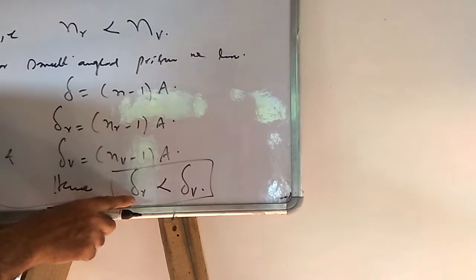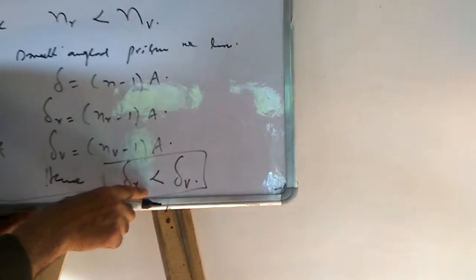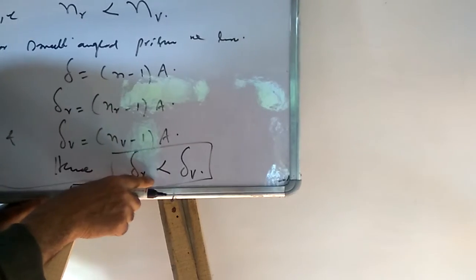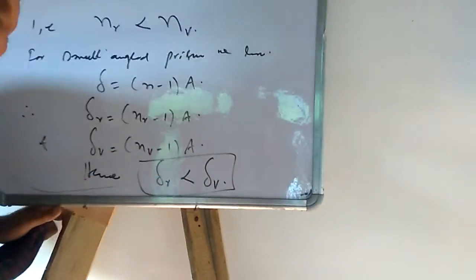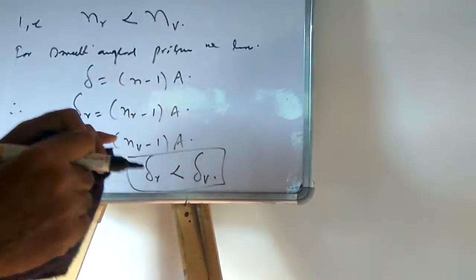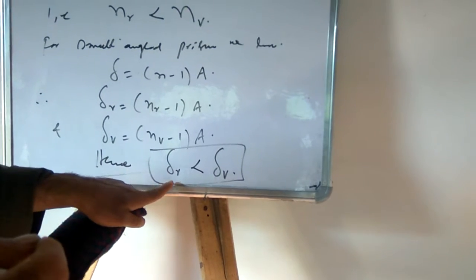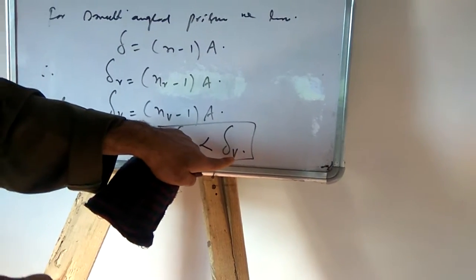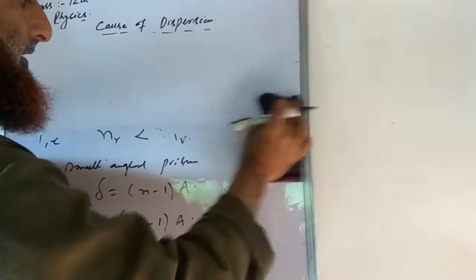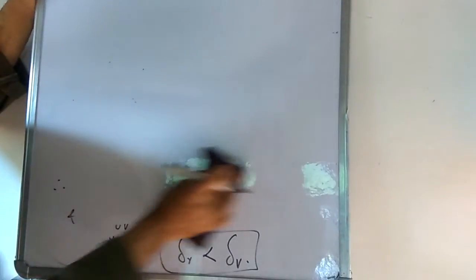This means that the deviation of the red color is minimum and the deviation of the violet color is maximum. That means while passing through the prism, the red color deviates less, whereas the violet color deviates more. According to this equation, the deviation for the red color is less than the deviation for the violet color.